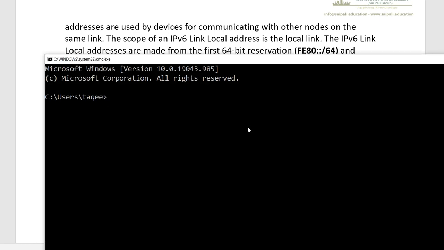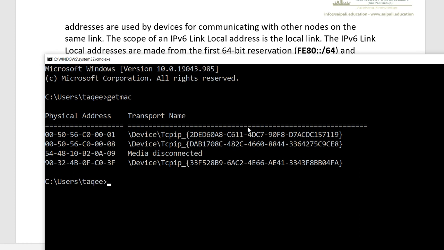For example, this is my MAC address. I want to check my MAC address, so I will give the command getmac. Now these are the MAC addresses of my device. So let's say for example this is my MAC address. Now this is what? A 48-bit address, and it is also hexadecimal.